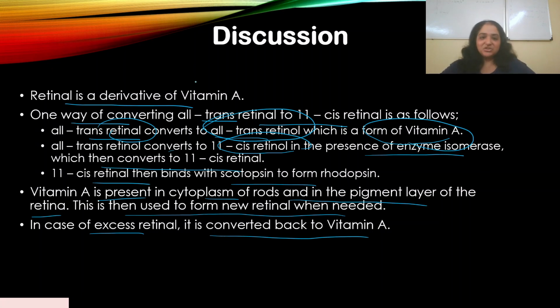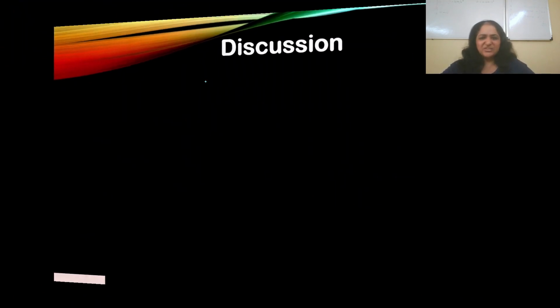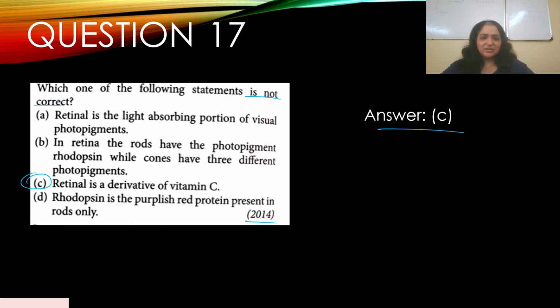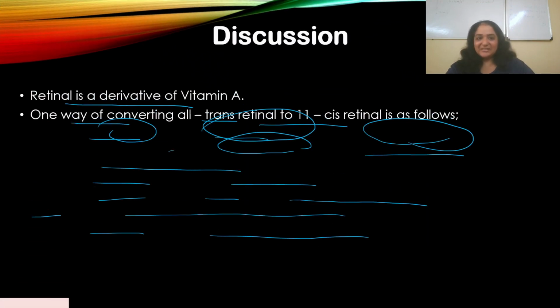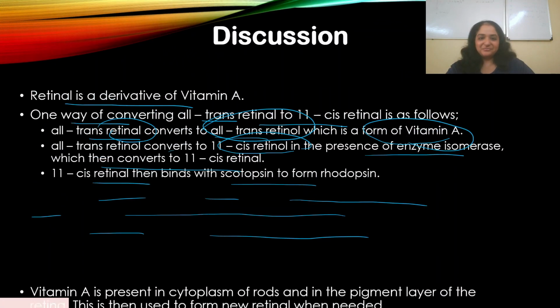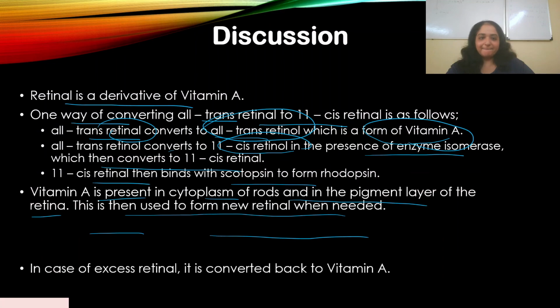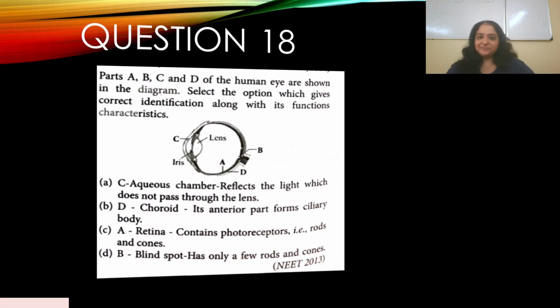To answer this question, I guess it was a simple question because the others were all correct. If you knew everything clearly, retinal is the light absorbing portion, rods have the photopigment rhodopsin, and the purplish red protein is present in rods only. Clearly C was the incorrect statement, I mean, incorrect as in it is the correct answer, right? Retinal is a derivative of vitamin A. And now you know how vitamin A is important.